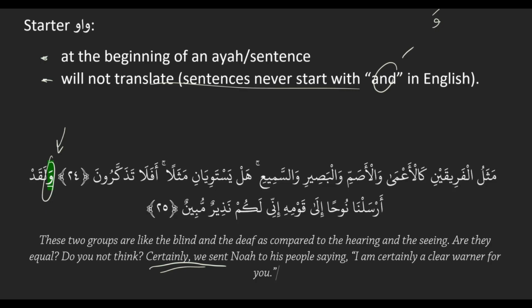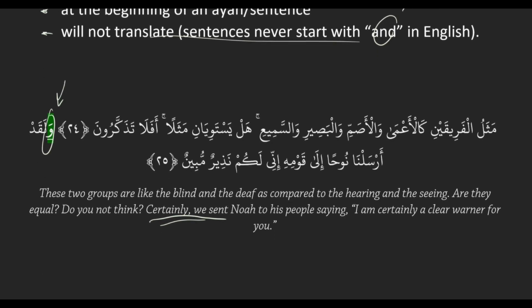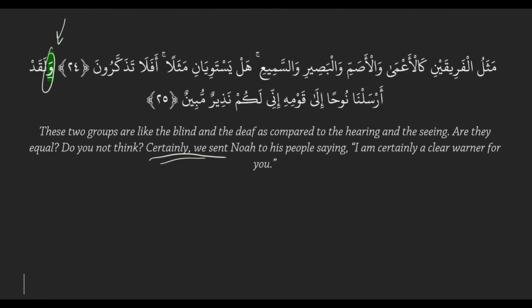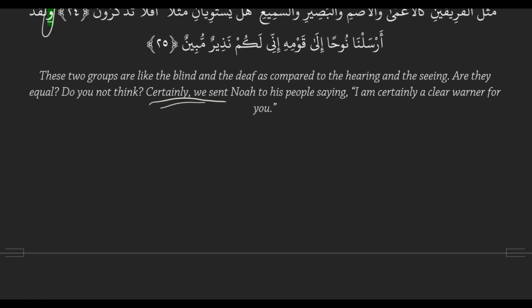I have a question about the sentence starter wow. When we were talking about the connector wow, we said it can connect 2 words, 2 fragments, 2 sentences. We saw that one example where a wow was connecting an is and an is, and then an action and an is. So what would be the difference between a connector wow that's connecting 2 sentences and a starter wow? Yeah, that's a good question.